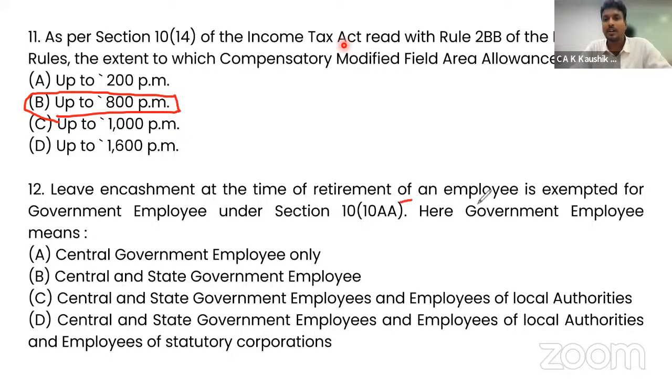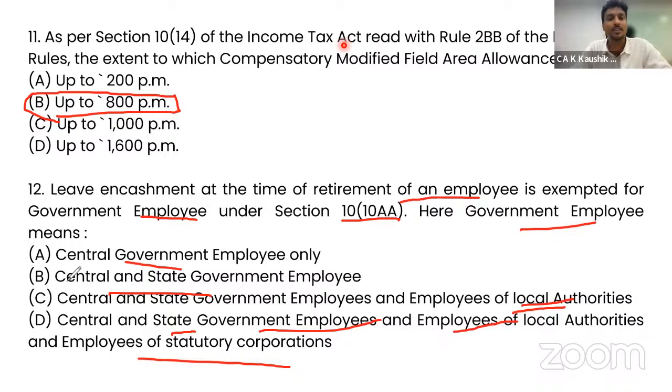Leave encashment at the time of retirement of an employee is exempted for a government employee under section 10(10AA). Here, government employee means who? Only central government and state government, or central government, state government and local authorities, or central government, state government, employees of local authorities and statutory corporation. In case of gratuity, it is central government, state government and local authority. But when it comes to leave encashment, it is only central government and state government. So if you have read only "government employees", then you will not remember the correct answer. You will have to be specific in understanding certain definitions.